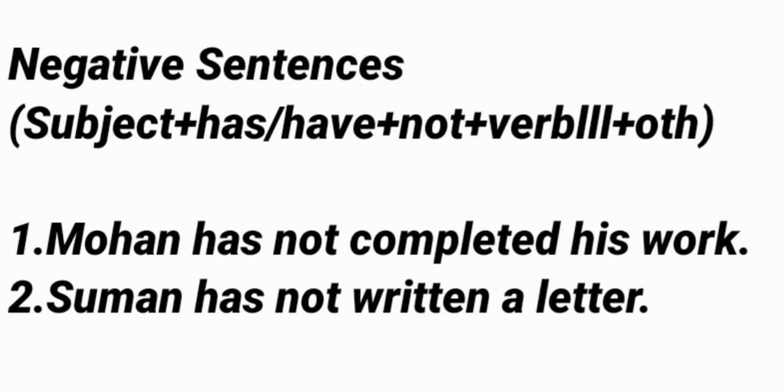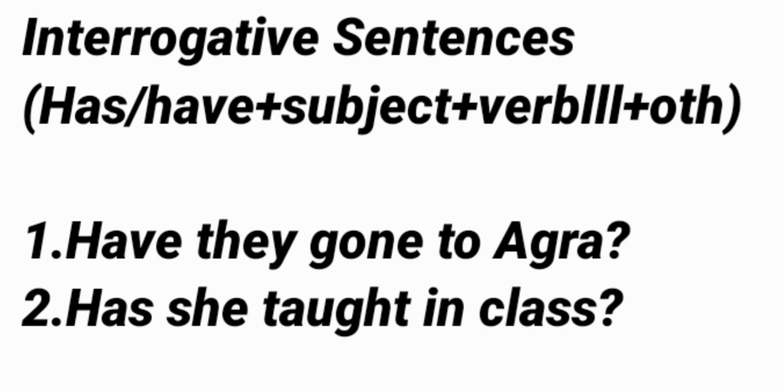So after has we use not, then verb third form, completed. Okay. So here second example: Suman has not written a letter. So we will simply put not after has, then verb third form, then our sentence will come: Suman has not written a letter.